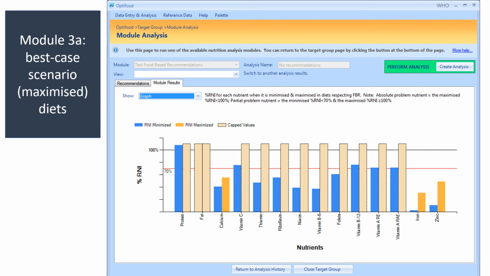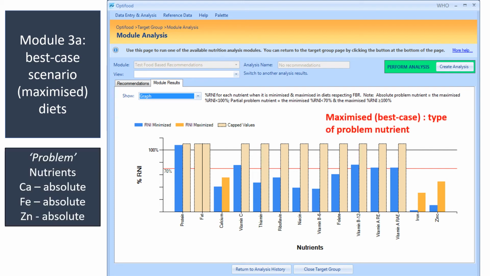Yeah, and there are two pieces of information that you can get here. First, if you see the maximize or the orange bar, and previously in module 2 nutrients were identified as problem nutrients, you will give a further trial. What if we maximize it? And if we maximize it and it can meet 100% RNI, it means the problem nutrients are partial. However, even after you maximize it, if it still fails to achieve 100% RNI, it is called an absolute problem nutrient.